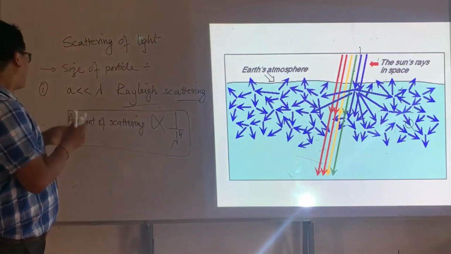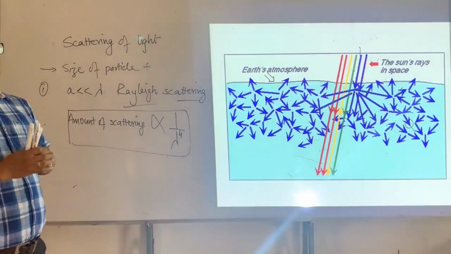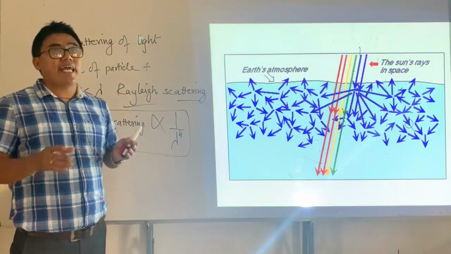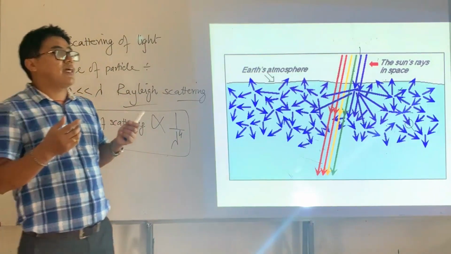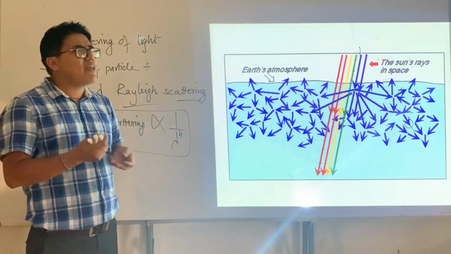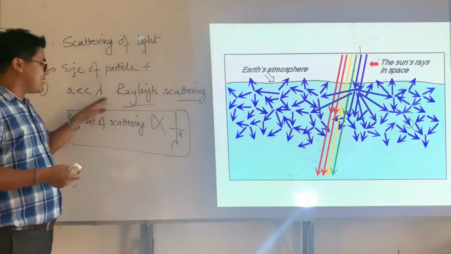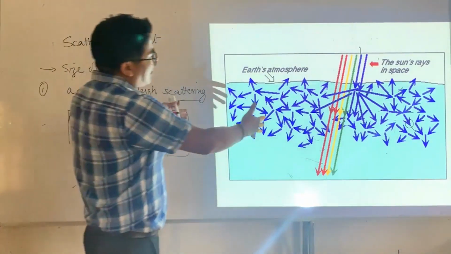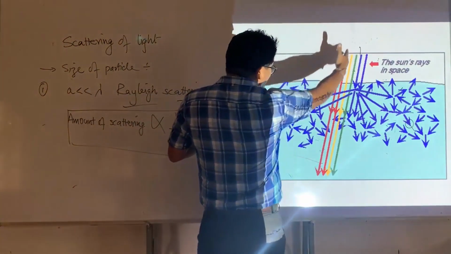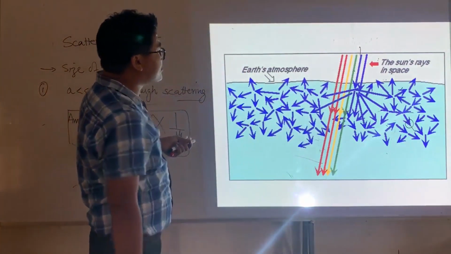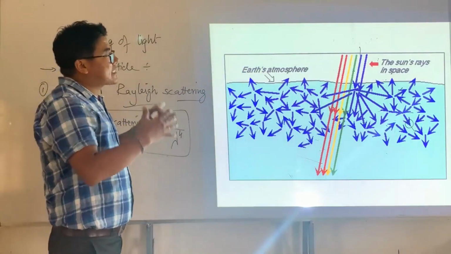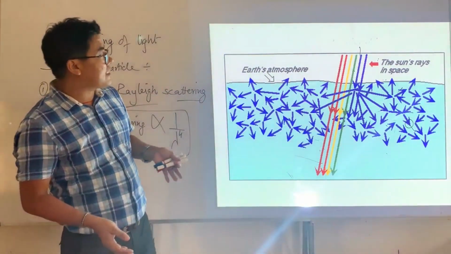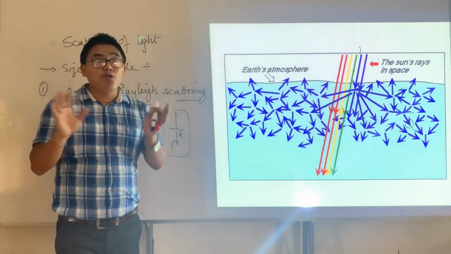And then I would say that a is very, very small compared to lambda. That means the atmospheric molecules, that is oxygen molecules and nitrogen molecules, are very, very small compared to the wavelength of light. Therefore, Rayleigh scattering takes place. So I say this is the atmosphere, and this is the sunlight. Sunlight enters through our atmosphere. So what you see is the maximum scattering of normally the blue light. Therefore, you would see a bluish sky.